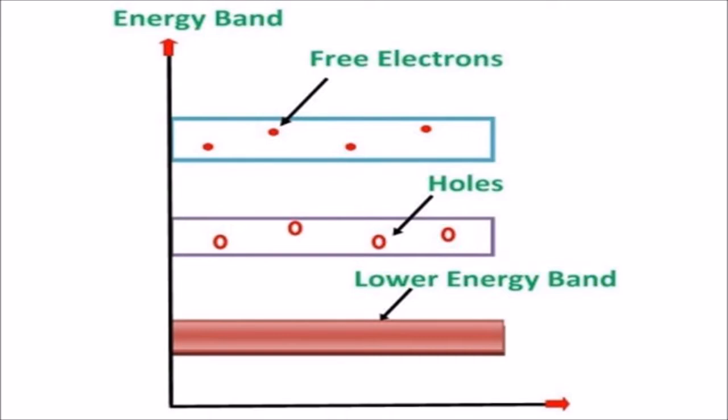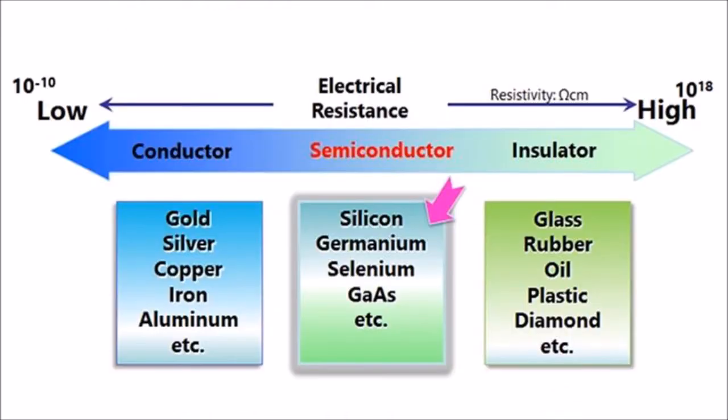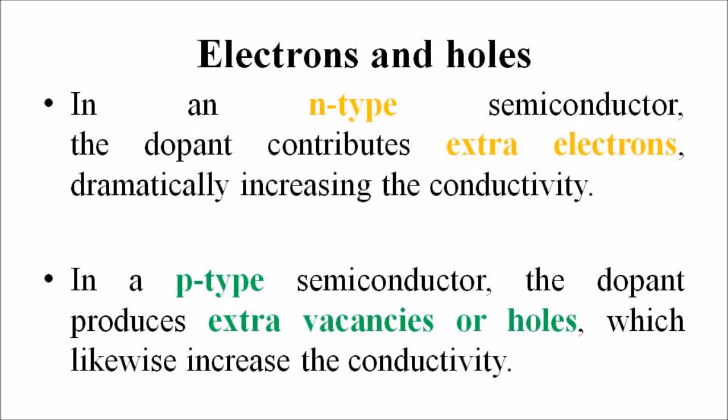The electrons reaching the conduction band move randomly. The holes created in the crystal are also free to move anywhere. This behavior of the semiconductor shows that they have a negative temperature coefficient of resistance. This means that with an increase in temperature, the resistivity of the material decreases and the conductivity increases. So my dear students, the electrons and holes are important in the case of an intrinsic semiconductor's conductivity.